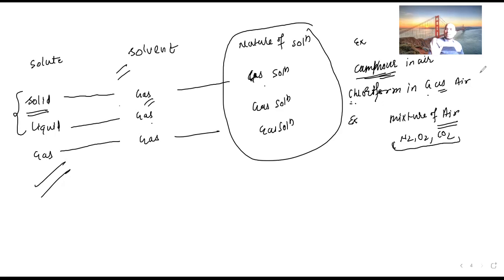So please do not get confused. Camphor in air means the solid camphor, heated a little bit at room temperature, will dissolve in the air. Second, chloroform is in the liquid state. Chloroform means CHCl3. It also dissolves in air. Chloroform mixes in air. And the last one, gas in gas, a mixture like air. This is the example.